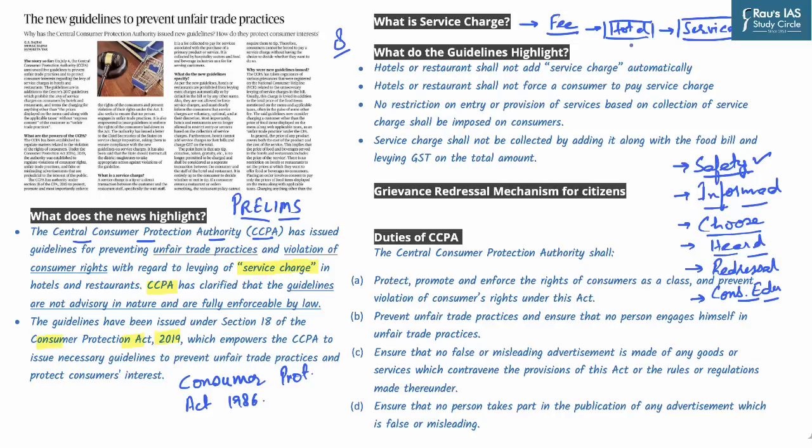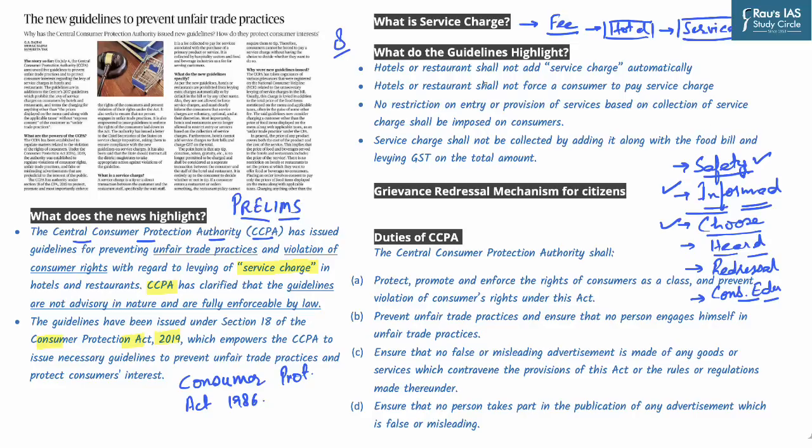Now, normally as highlighted, it is collected in the hospitality sector, especially food and restaurants, that is hotels. But we need to understand that at times these hotels and restaurants do not clearly specify the service charge that they are charging over the bill. So this goes against the right to be informed about the entire episode. Also, there should be a right to choice as well, because service charge is voluntary in nature. If the consumer is satisfied with the service, then he or she may choose to give a service charge. Otherwise, they may not give the service charge altogether.